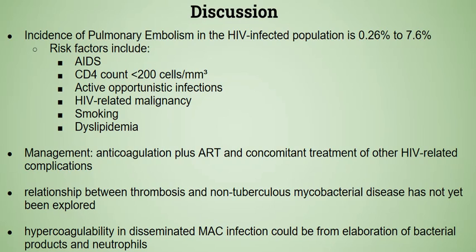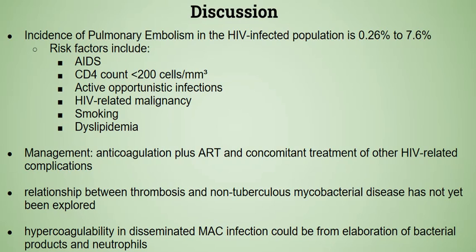Management includes anticoagulation in combination with antiretroviral therapy and concomitant treatment of other HIV-related complications. In our case, he was treated with clarithromycin and ethambutol for disseminated MAC infection. While an association between mycobacterium tuberculosis and thrombosis is known, possibly due to increased expression of tissue factor, to our knowledge, this relationship has not been explored in non-tuberculous mycobacterial disease.